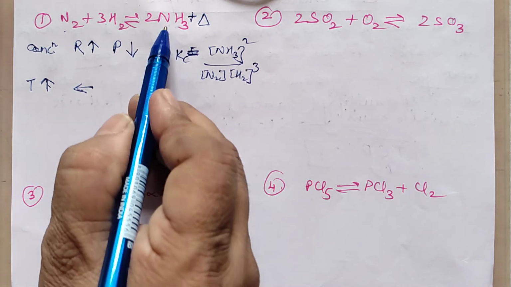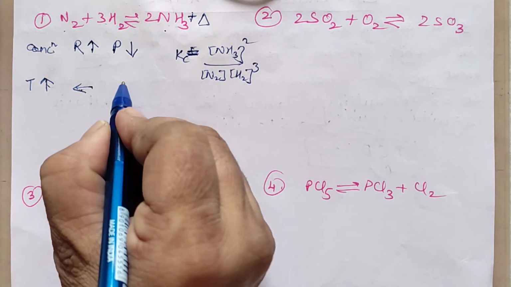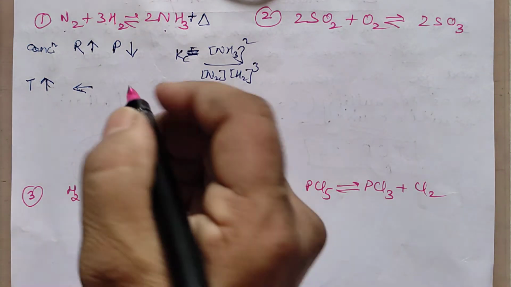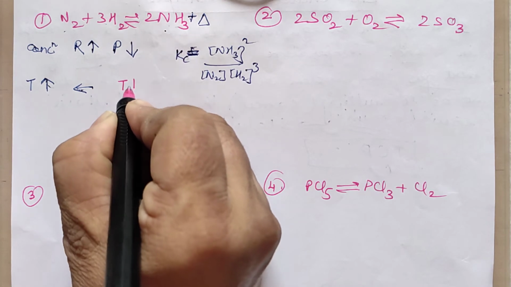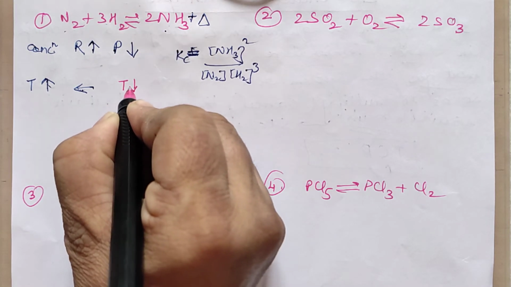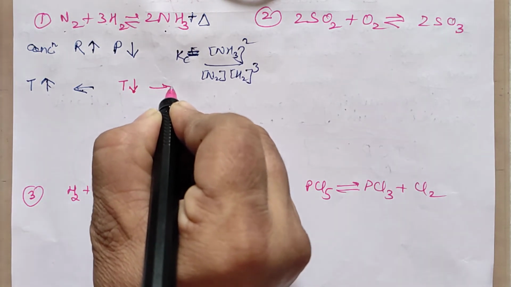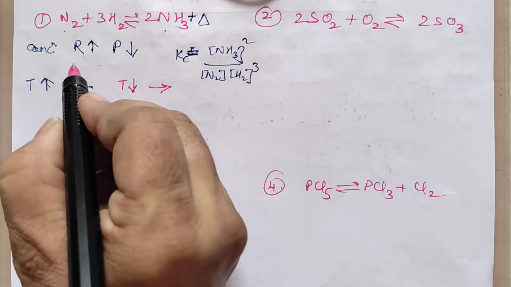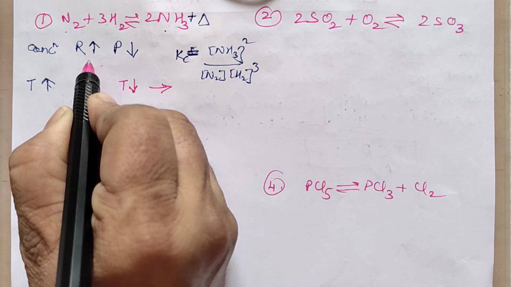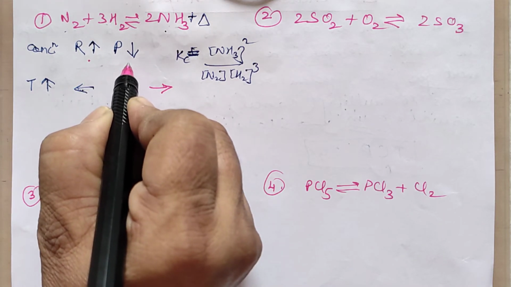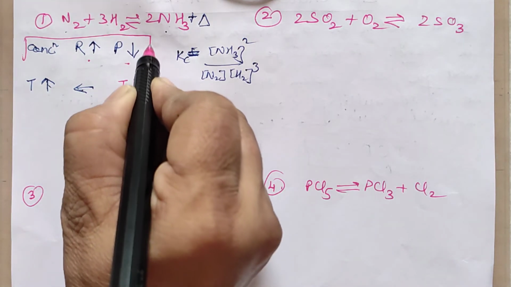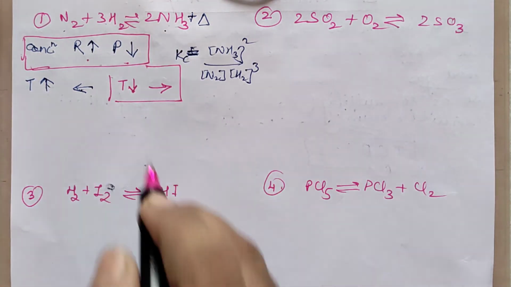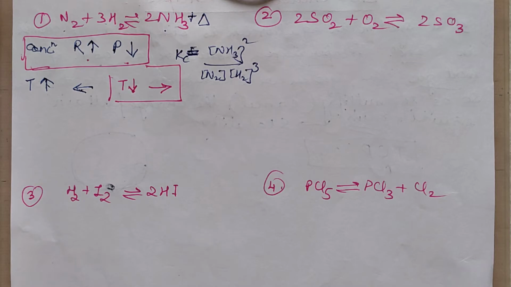So to get more of ammonia, what we should do? The temperature should be maintained low. Temperature should be less, then it will move in the forward direction. Okay, so one factor, concentration of reactant should be increased, product should be decreased. This is one factor for getting more of ammonia. Second factor is the temperature should be less, then it will move in the forward direction.